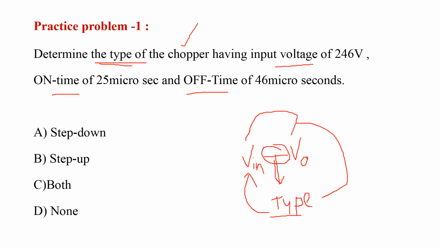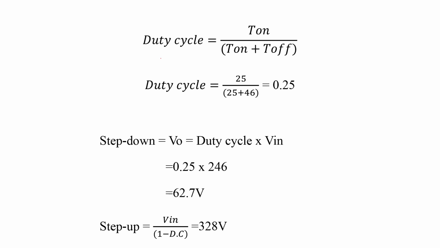The options given are step down chopper, step up chopper, both, or none. For this question, the answer is both. How? We are going to discuss. We know the formula for duty cycle, that is the on time of the chopper divided by the total time of the chopper. We know the on time and off time of the chopper in the given problem. So substituting all those values, we get a duty cycle of 0.25.